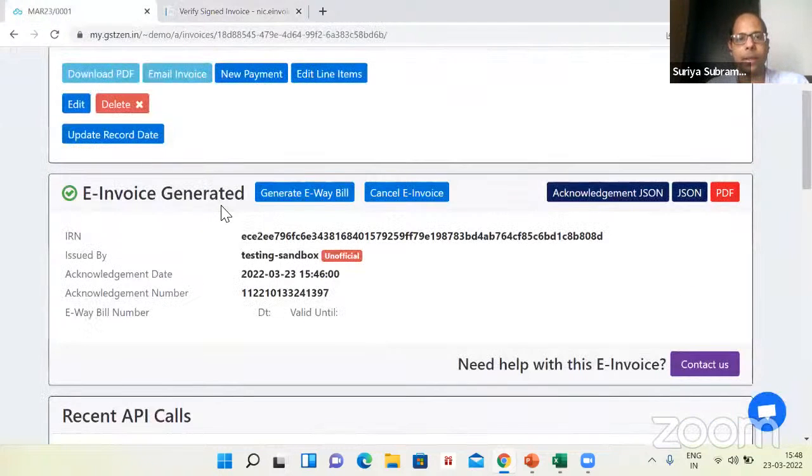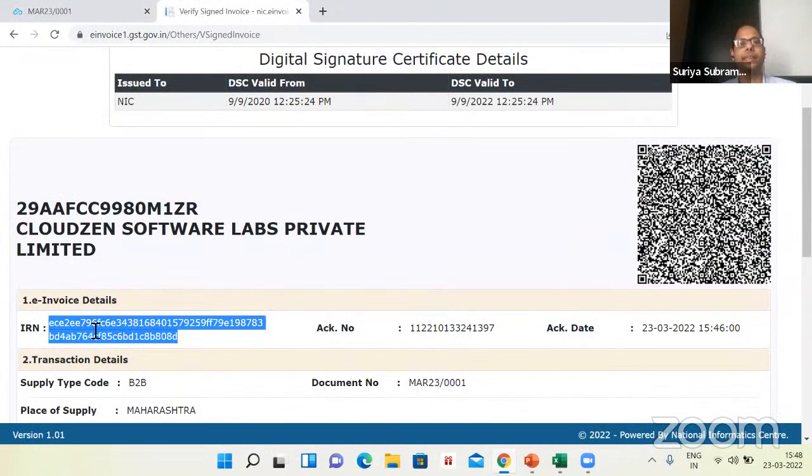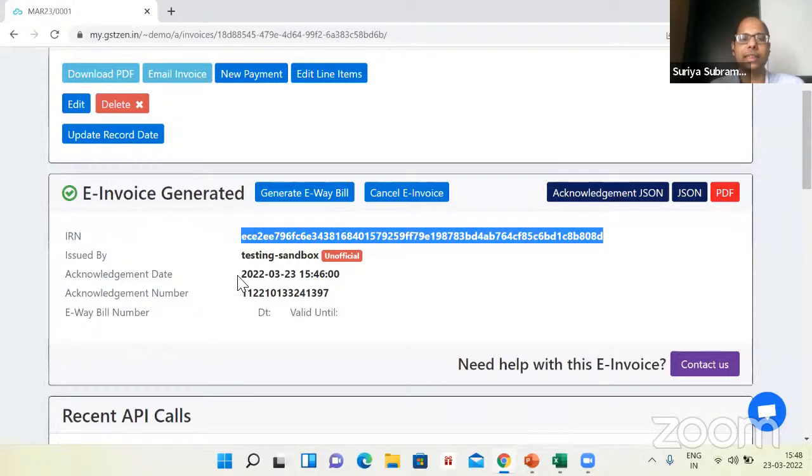All right. In fact, the number, you will compare and you can see the same details are here. So this is what it takes to generate an e-invoice. You prepare your data, press a button, the e-invoice will get generated.